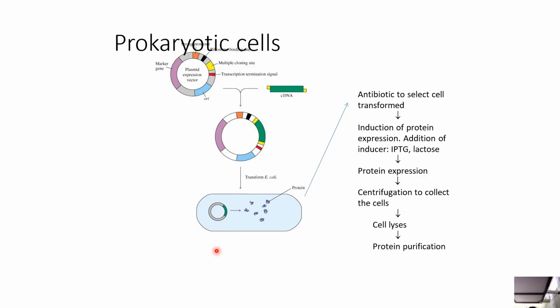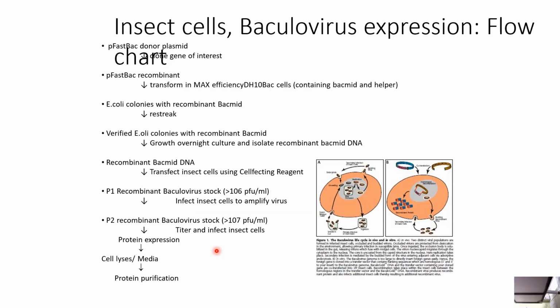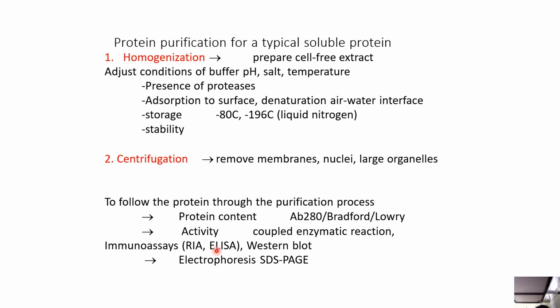In the case of prokaryotic cells, the antibiotic will select the cells which are transformed, using the selectable marker. Then induction of the protein expression by addition of inducer IPTG or lactose, protein expression, centrifugation to collect the cells, cell lysis, and protein purification. Now, insect cells, baculovirus expression, all of these we will not go into too much detail.